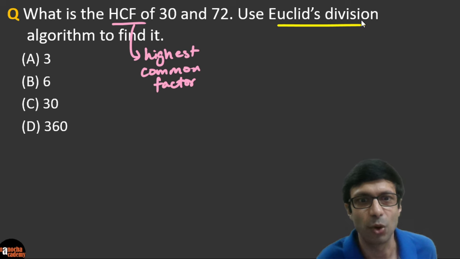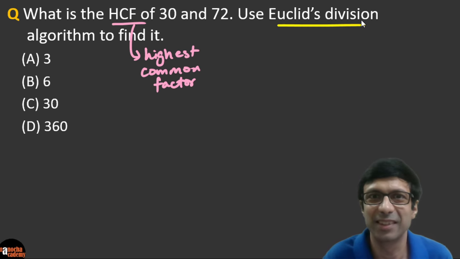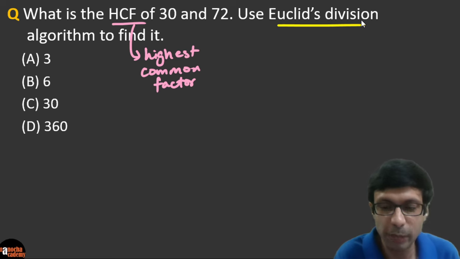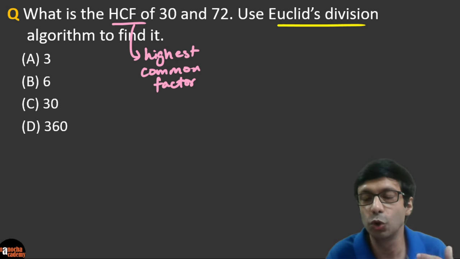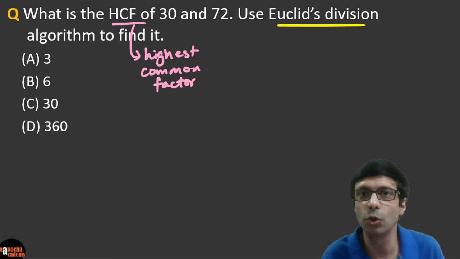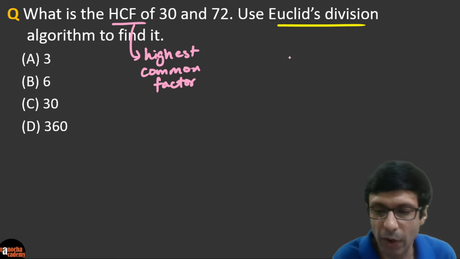All right, guys. So all of you go ahead and try this question. What do you think is the answer of this question? The HCF of 30 and 72. Let me show you one trick to do this question. Before you show Euclid's division algorithm, you need to show all the steps. So first you can use the division method to find the HCF. So let's go ahead and do that.